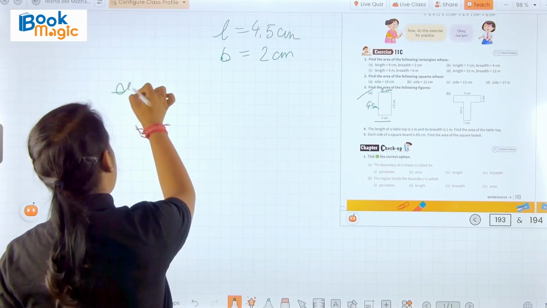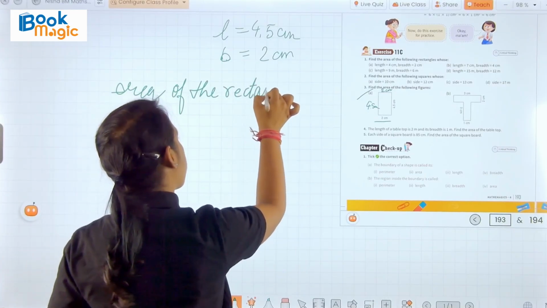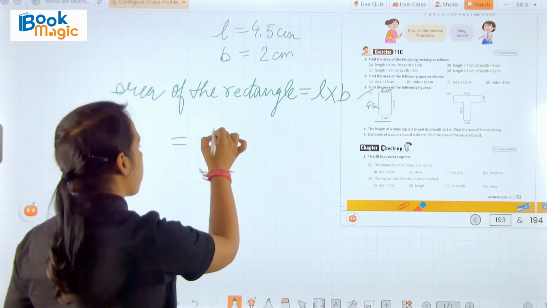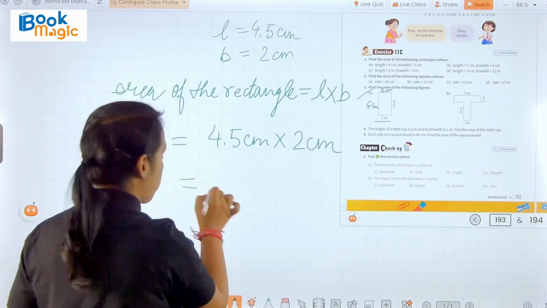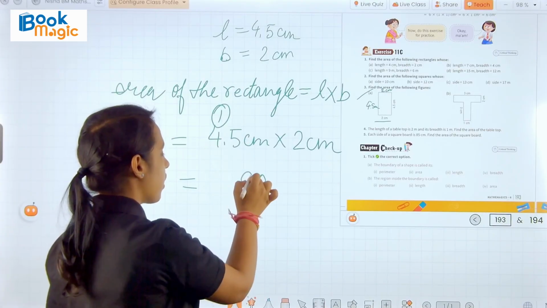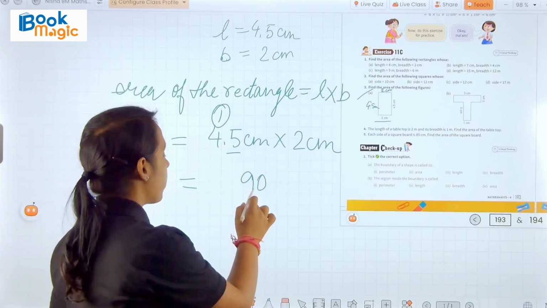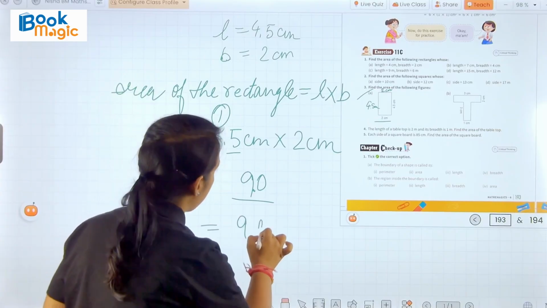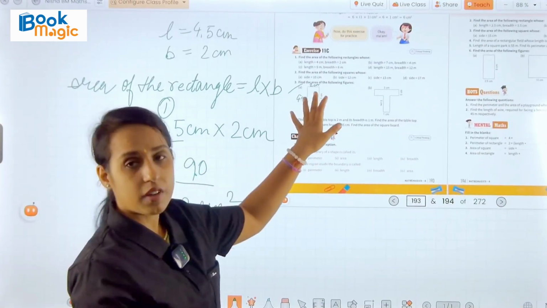Now we have to find out the area, and we know that this is a rectangle. So area of the rectangle will be length into breadth. So here length we have 4.5 centimeter and breadth is 2 centimeter. After multiplying, 2 fives are 10, 1 is carried here, 2 fours are 8 and 1 is 9. As we know, then we will count the decimal part and put the decimal according to that. So it will become 9.0, means 9 centimeter square. Okay, so this is the area of this given figure.